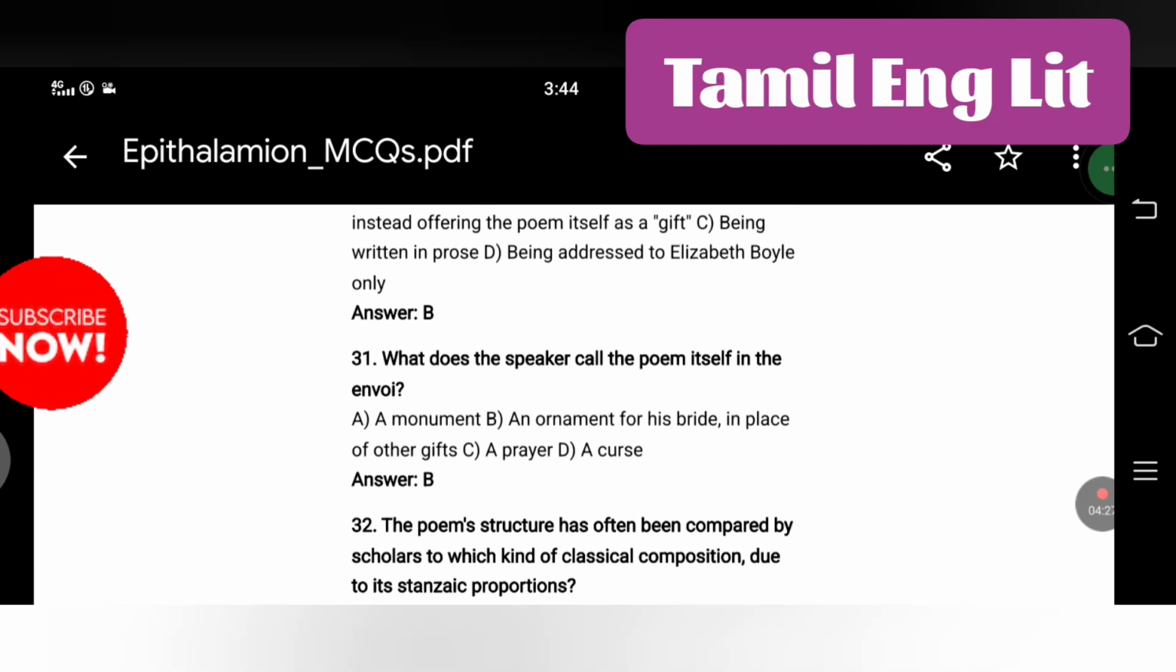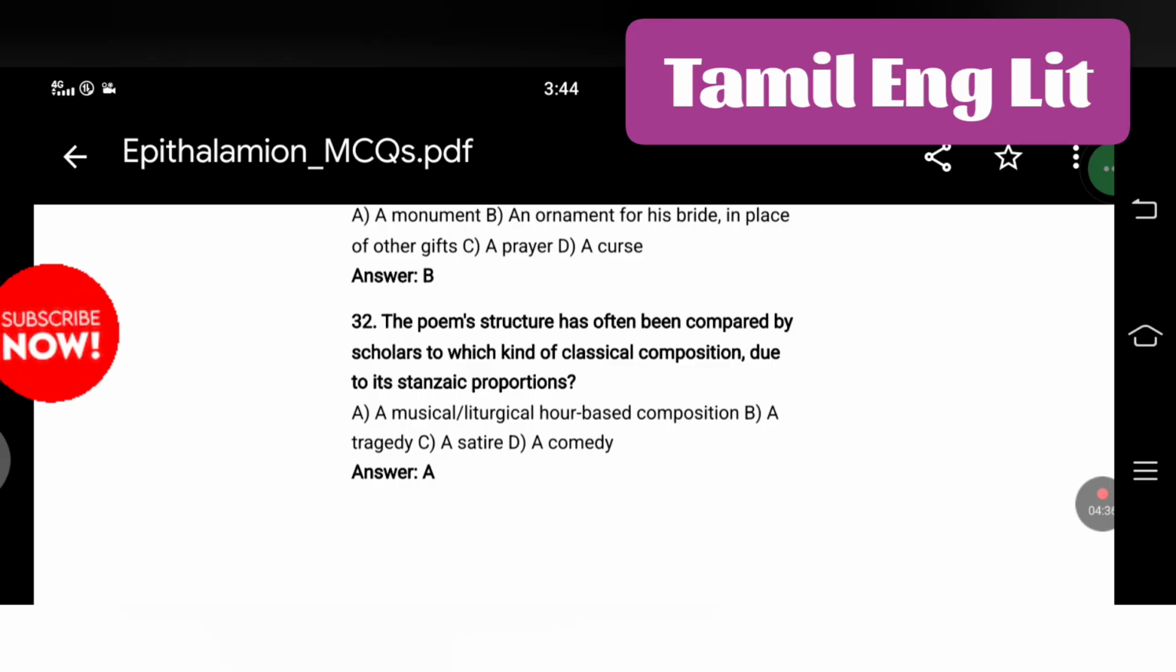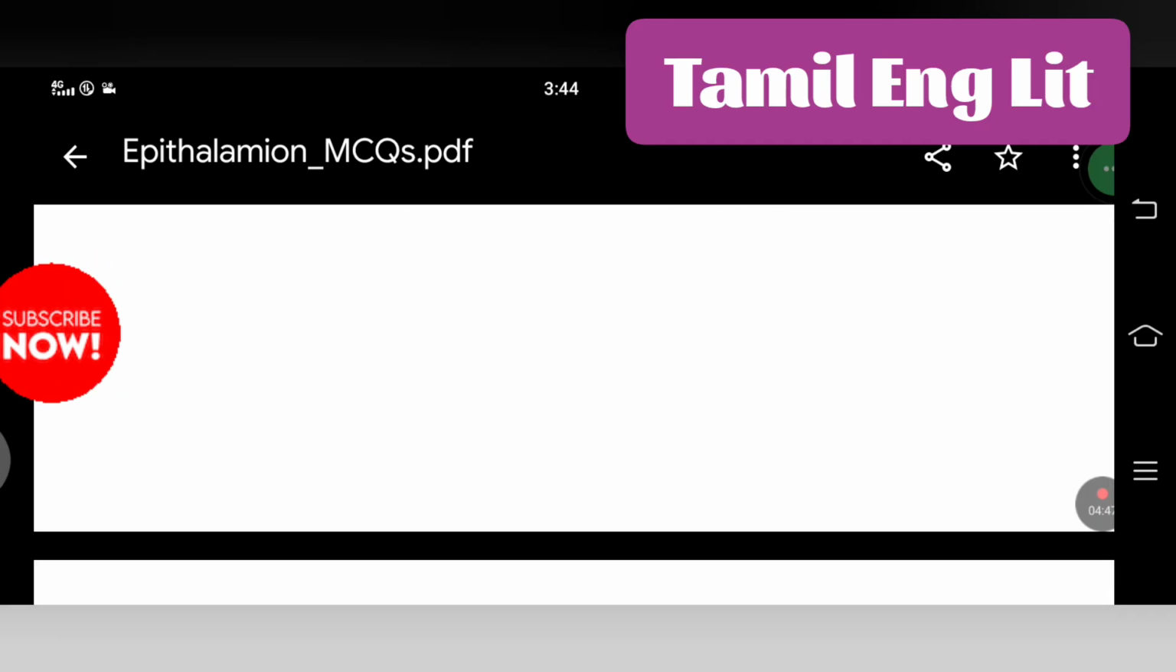What does the speaker call the poem itself in the envoy? An ornament for his bride in place of other gifts. The poem's structure has often been compared by scholars to which kind of classical composition due to its stanzaic proportions? A musical or liturgical hour-based composition.